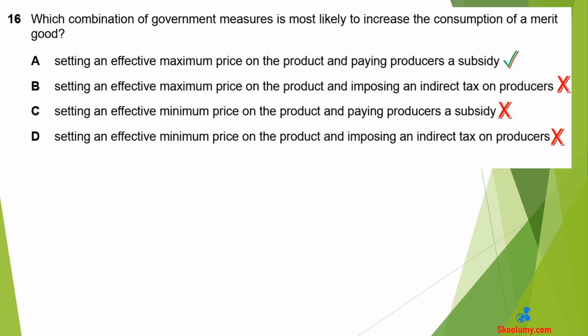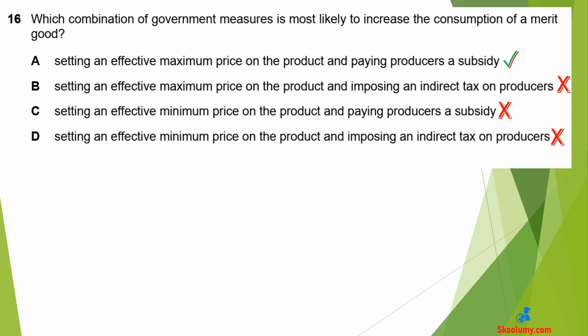Question 16. Which combination of government measures is most likely to increase the consumption of a merit good? A is correct. Setting an effective maximum price on the product and paying producers a subsidy. A maximum price is the highest price at which a product can be sold, and it is below the equilibrium price. A merit good is usually underconsumed and underprovided. A maximum price will make merit good affordable and increase its consumption. Also, subsidy increases the quantity produced.